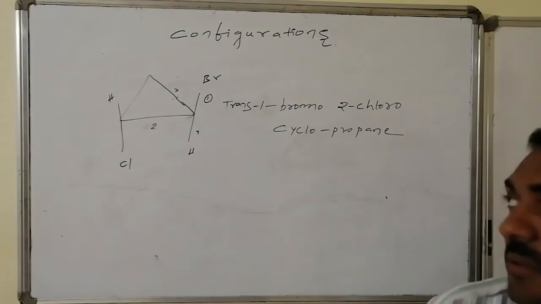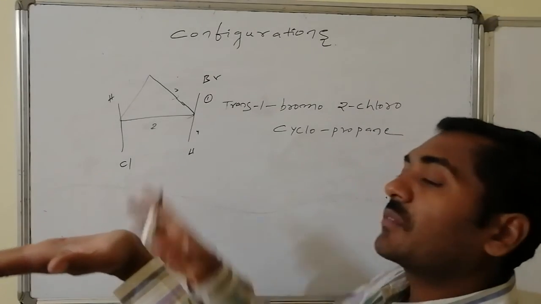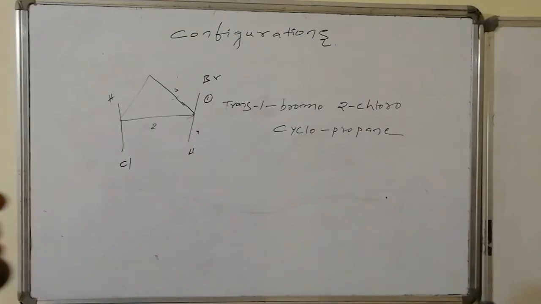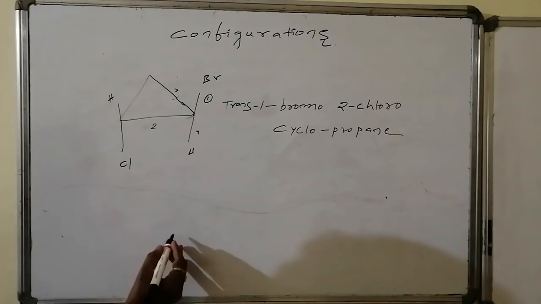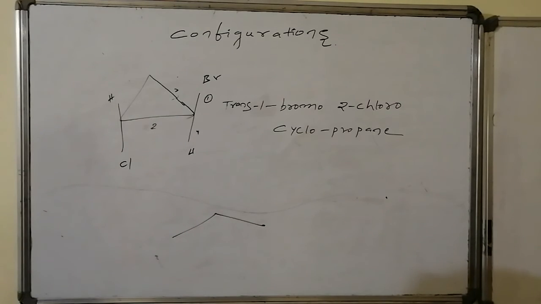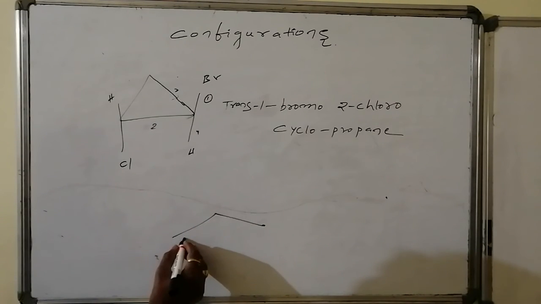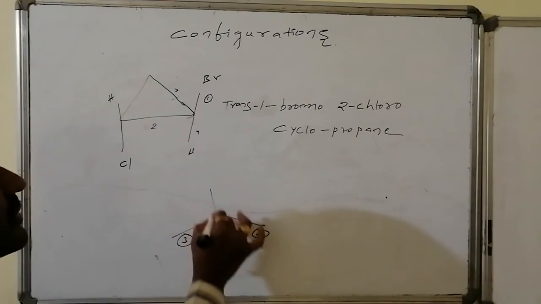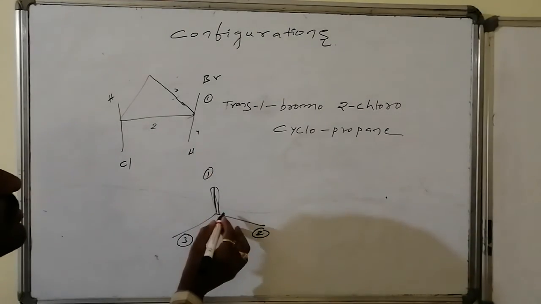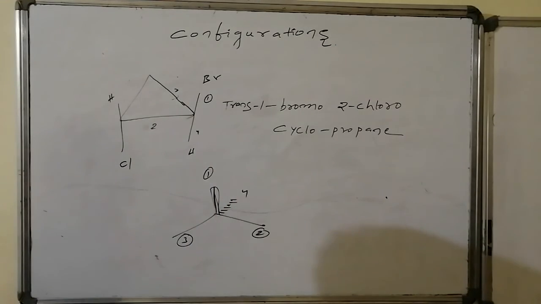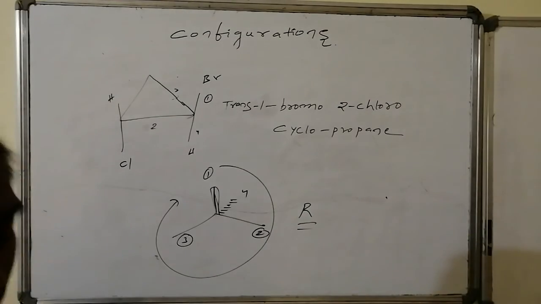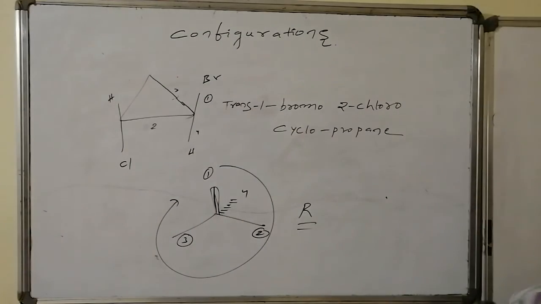If I visualize the molecule, the cyclopropane is present in the plane, followed by at the top bromine is there and at the bottom hydrogen is there. If I visualize this plane from here like this, the cyclopropane connectivities are there, this connectivity will become priority 3 and this connectivity will become priority 2. Towards me bromine is present, so this is dark, bromine is having first priority, and dotted, that is hydrogen, is having fourth priority. On connecting 1, 2, 3, this is clockwise. At the second position, the configuration present for the system is R.